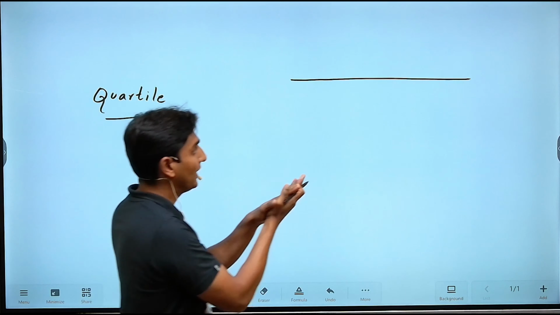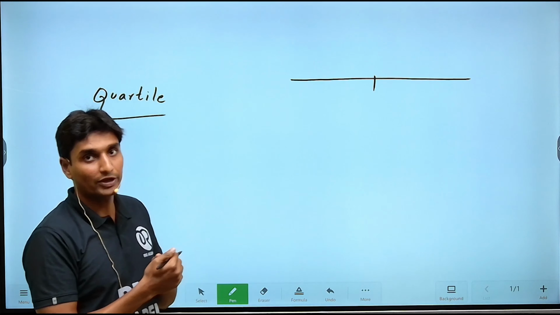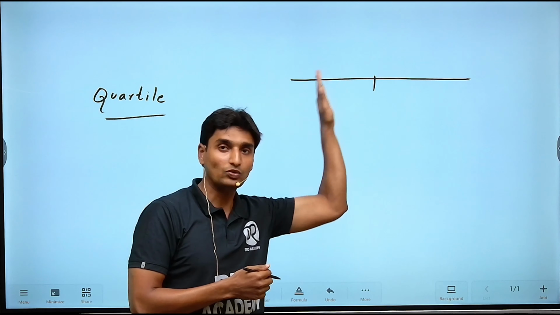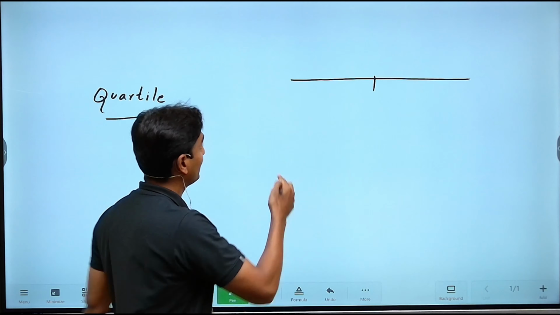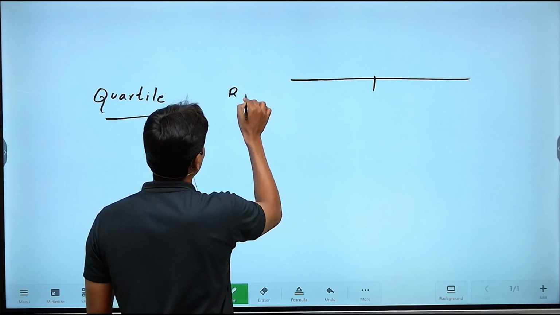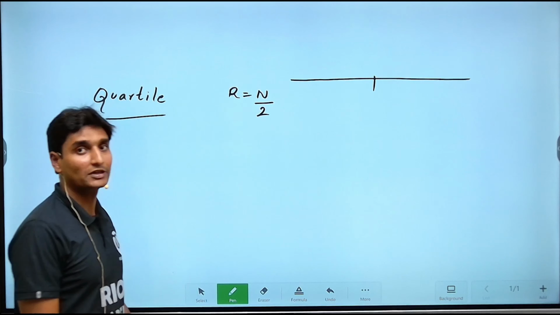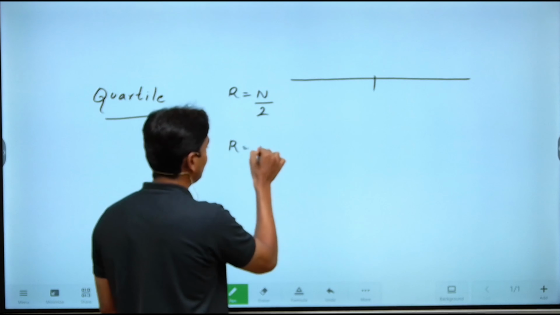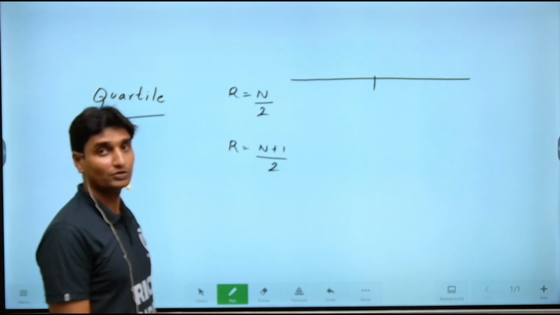So basically, I'll be cutting out here somewhere at the middle section. There is only one point that I intend to cut out, which will in turn produce two equal parts, right? And that is what we were dealing with with respect to the median. The rank of the median is given by capital N upon 2 for the continuous series format, and the rank for the median is given by capital N plus 1 whole divided by 2 for the discrete series.